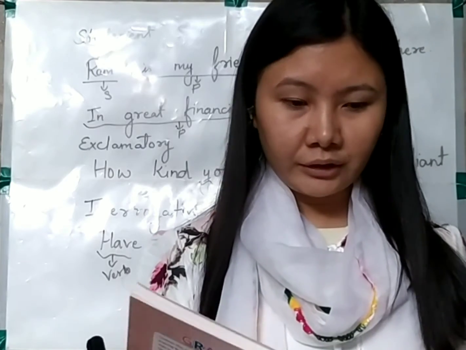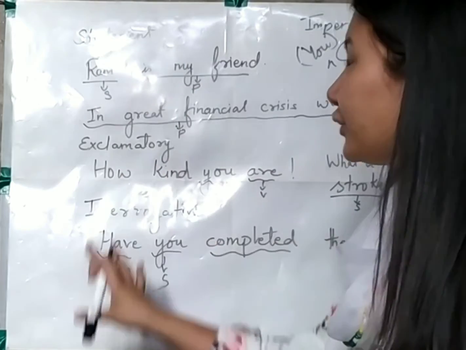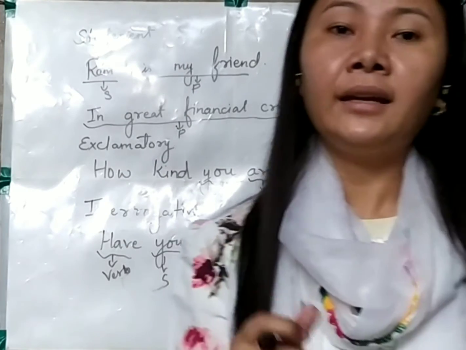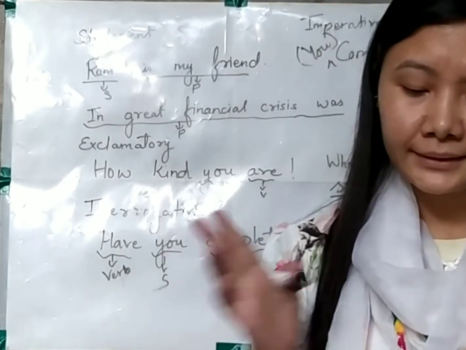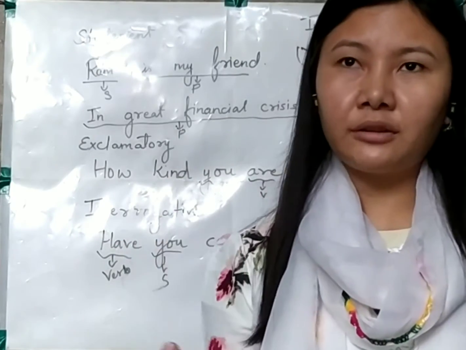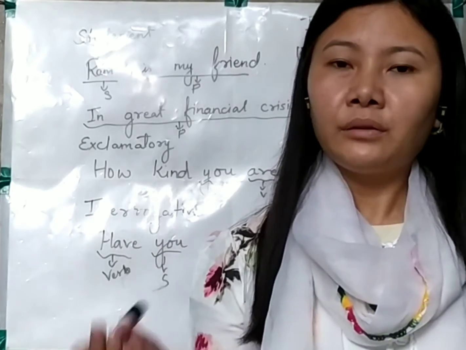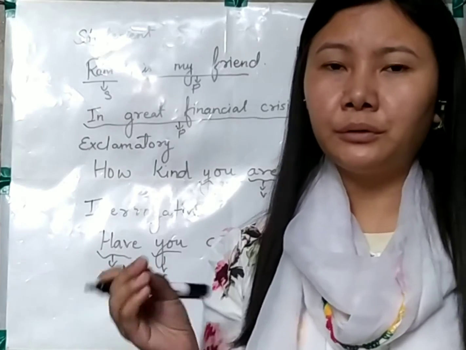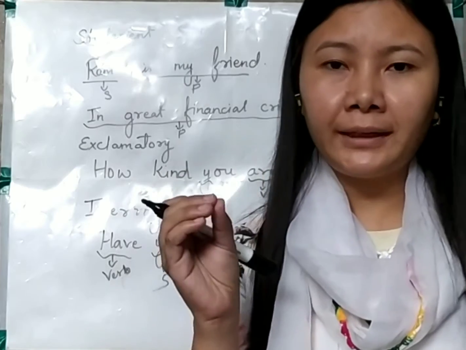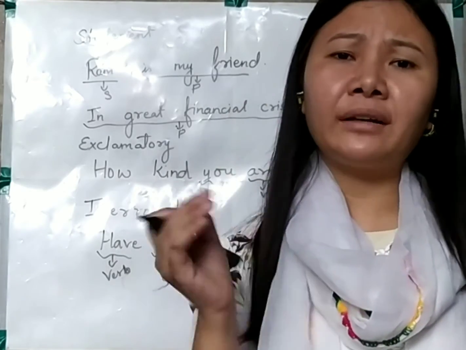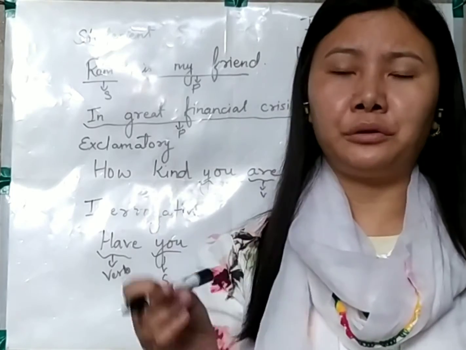So this much is there in your second chapter. So let me help you revise once again. In this chapter, what I tried to explain to you is that a sentence has two parts. How many parts does a sentence have? A sentence has two parts, namely the subject and the predicate. The subject is the name, it might be the name of a person, place, animal, thing. It might be a pronoun. So it might be a noun, it might be a pronoun. About whatever we are talking is going to be the subject of the sentence, and whatever we are going to say about that subject is going to be the predicate.